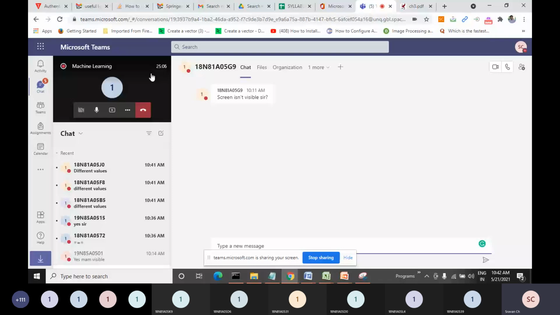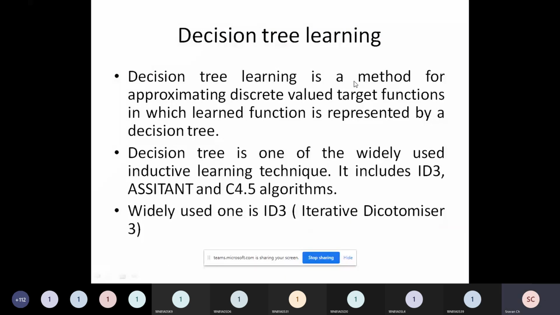If season is a variable, then what are all the values the season variable can take? Either season can be summer or winter or rainy or spring. So like that, the variables which can take discrete values. Discrete means we already know that these are all the 3 or 4 possible values. So when you are dealing with such variables called discrete variables, then you can go for a decision tree, right? So the first point says decision tree learning is a method for approximating discrete valued target functions.